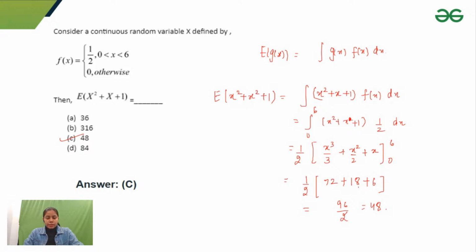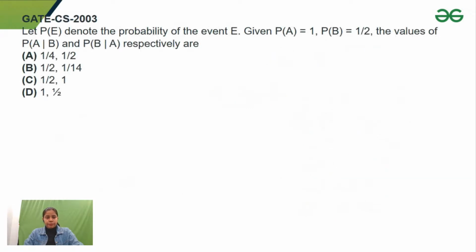Okay, so let's try this question if this is clear. This is a question based on conditional probability. They say P(E) denotes the probability of the event E. We are given probability of A is equal to 1, probability of B is equal to 1 by 2. Then they ask me to find the probability of A given B and probability of B given A respectively. So we have to find these probabilities. So just try this.